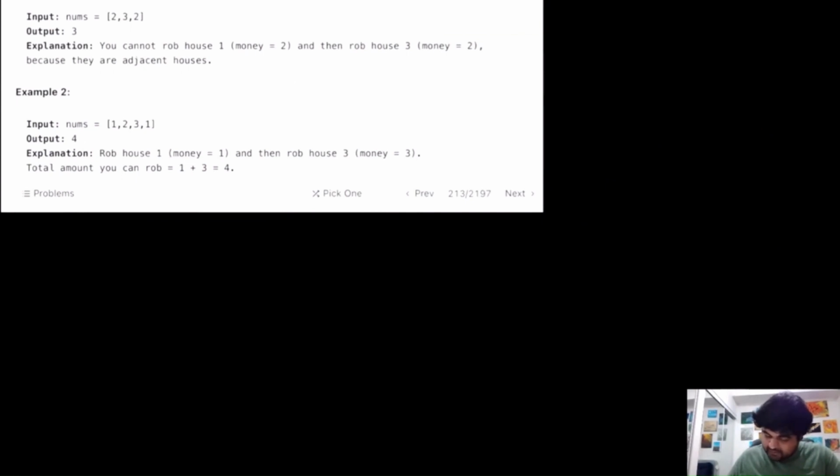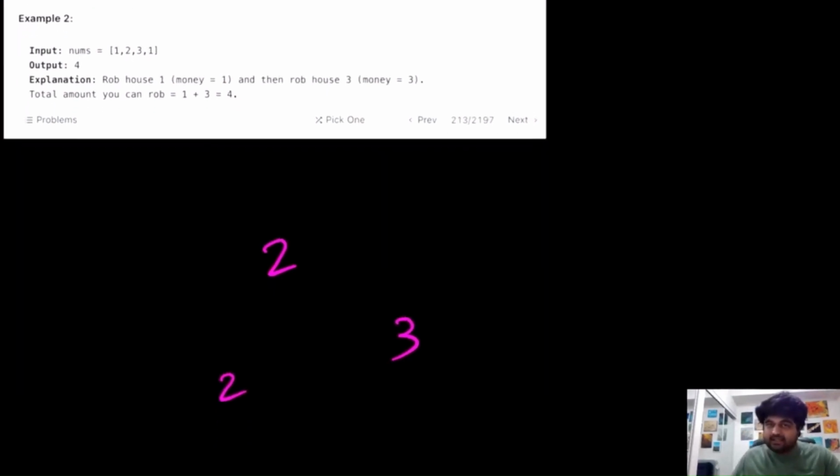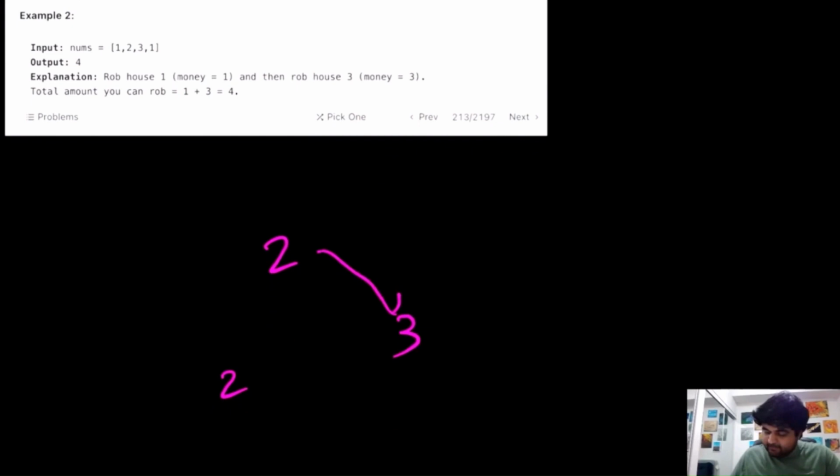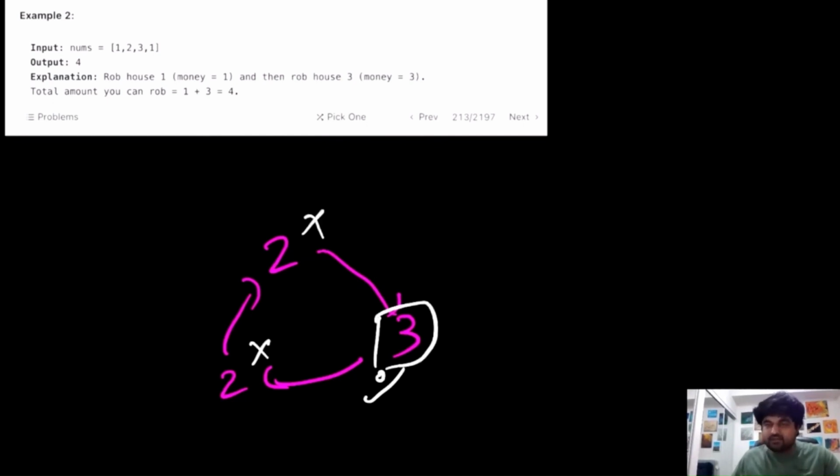The first example we are given has the houses placed like this, with these amounts of money at each house. Since there are only three houses, we can only rob one house, and we need to select the house with the maximum money. So if we select this house, we get the maximum money, and if we rob the house with value 3, we can't rob the other two houses because they are adjacent.